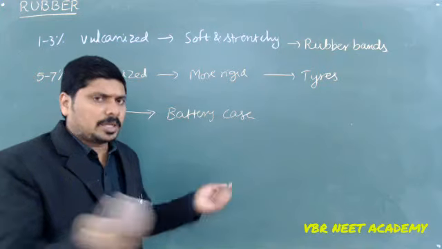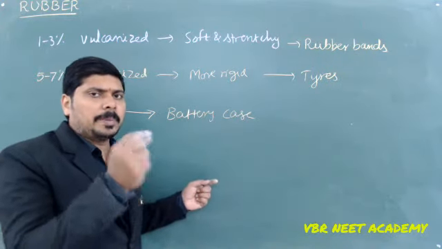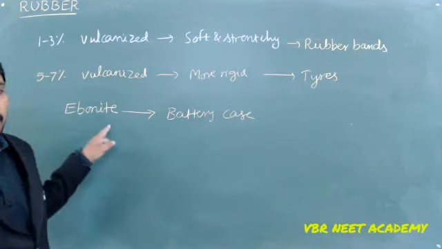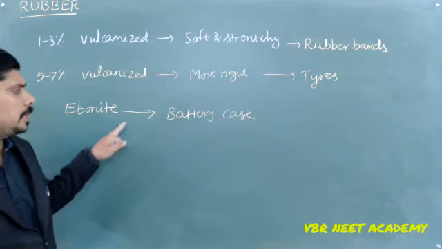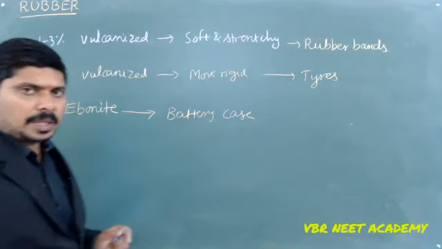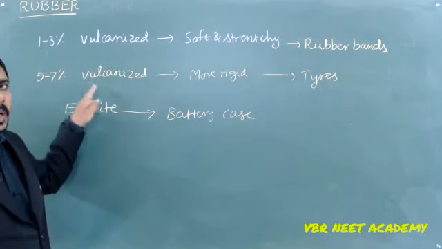The battery casing you have outside is battery rubber. It is not plastic, it is formed by ebonite. Ebonite gives you this white battery case you have. Understand? So this is about your rubber and vulcanization.